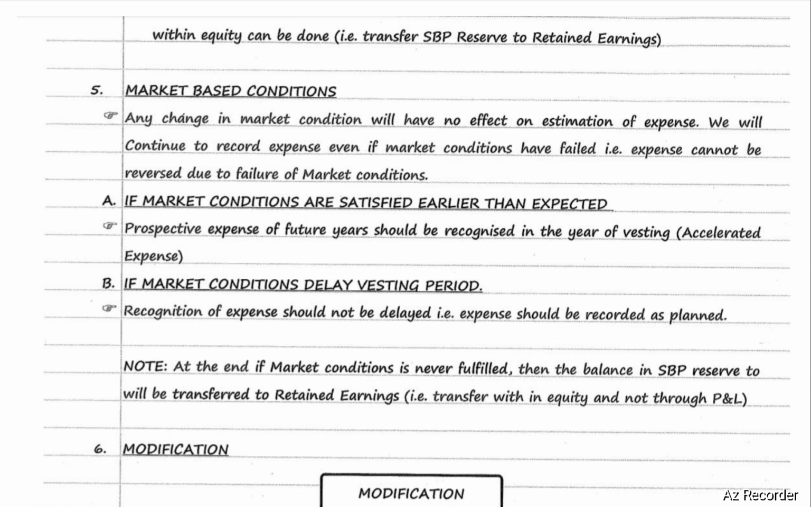If market conditions delay the vesting period, recognition of expense should not be delayed. Expense should be recorded as planned. At the end, if market conditions are never fulfilled, then the balance in SBP reserve will be transferred to retained earnings. That is, transfer within equity and not through P&L.